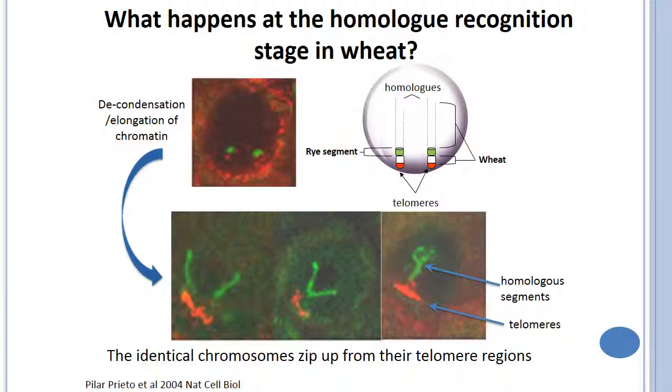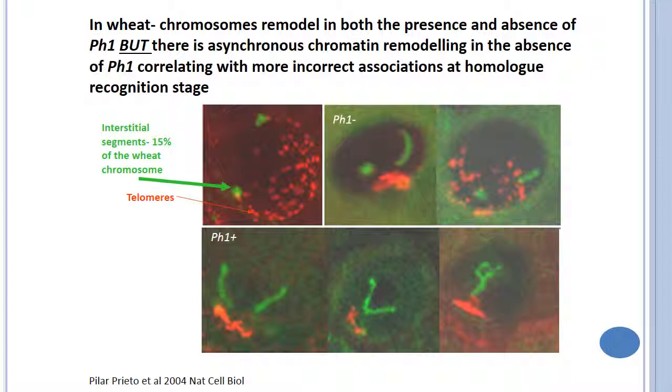That leads to homologous recognition or homologous pairing in wheat. This is a study of wheat chromosome remodeling in both the presence and absence of Ph1, and there is synonymous chromatin remodeling in the absence of Ph1, correlating with more incorrect associations at the homologous recognition stage.